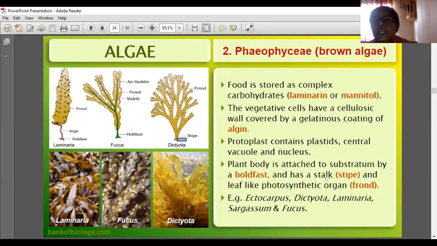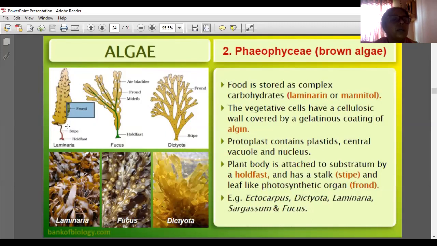The plant body is attached to the substratum by a holdfast and has a stalk, that is called the stipe. This is the stipe. And a leaf-like photosynthetic organ known as the frond.